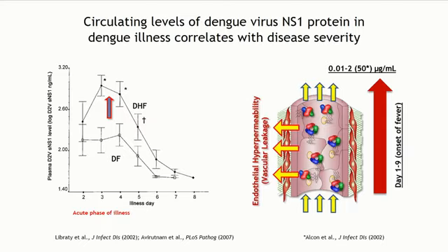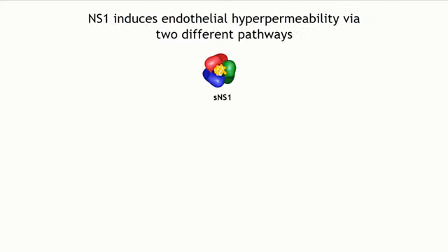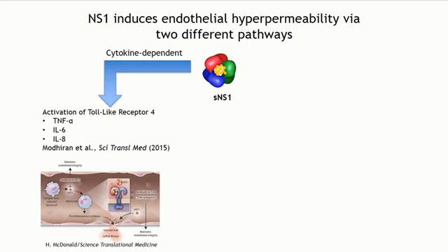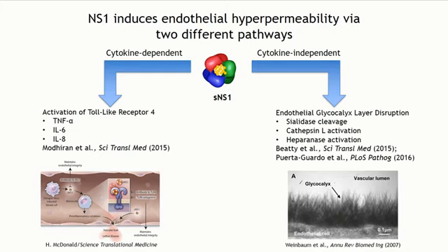So far, there have been 2 major pathways identified that contribute to NS1 pathogenesis. The first was described by Dr. Napif Modiran in Paul Young's lab, and this involves activation of TLR4 and induction of pro-inflammatory cytokine secretion from PBMCs. There's also a cytokine-independent pathway that we discovered in our lab that involves the endothelial glycocalyx layer and induction of endothelial intrinsic enzymes in endothelial cells. So the purpose of this study was to tease apart the relative contributions of each of these pathways to NS1